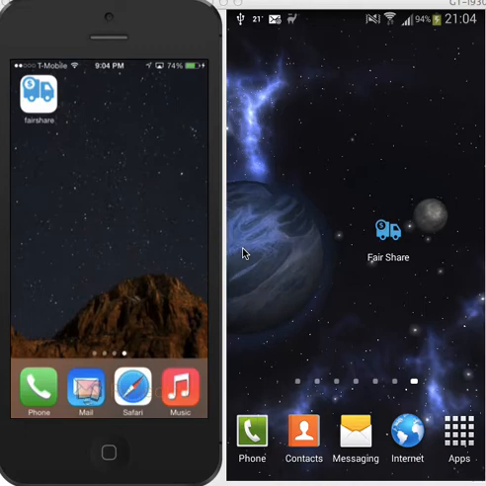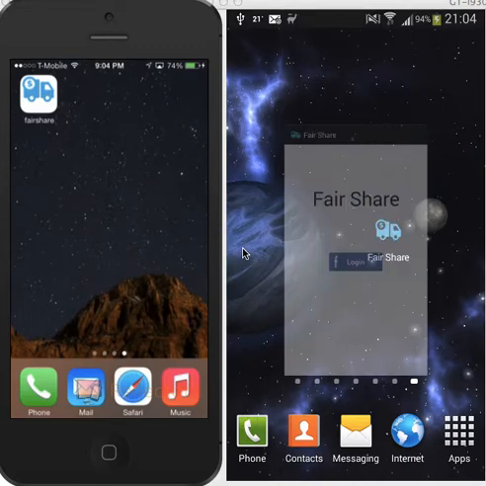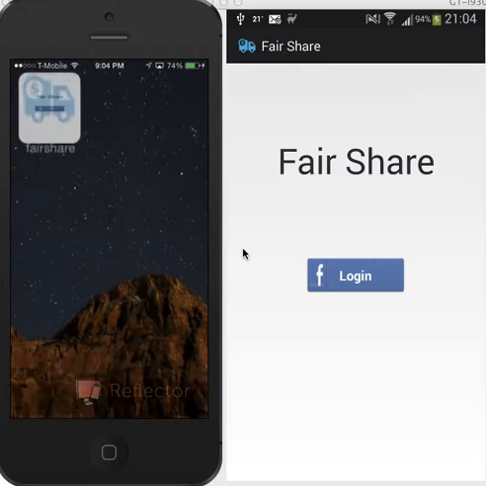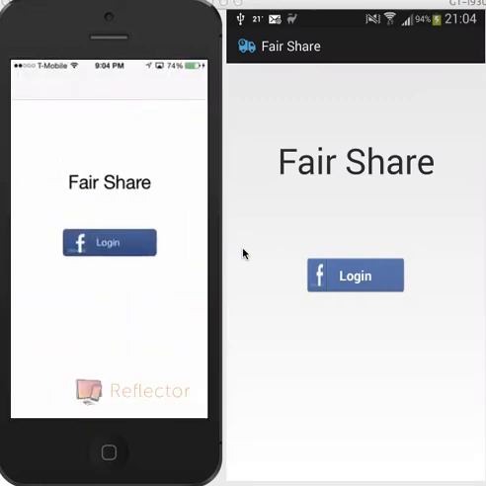The screens which you see are not simulators. They are original devices. The left is an iPhone and the right one is an Android. These are being streamed in the computer and the video is being recorded. Dil is handling the Android device and Satish is handling the iPhone device. Over to the demonstration. So now let's log into the application.